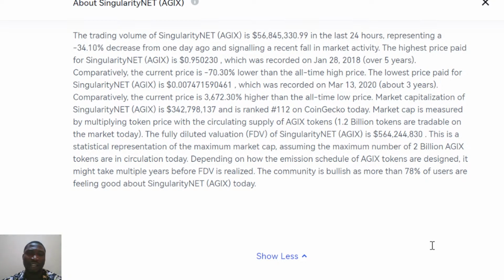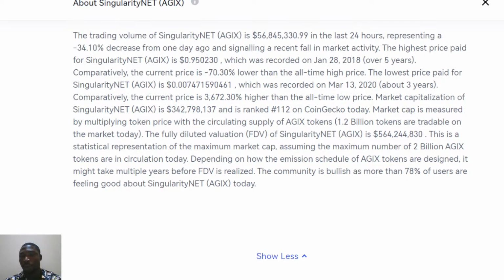So this is a good project to look into if you are looking for a project to invest in. This is a project I would likely recommend that you can look into and invest in. What are they really all about? All these are basic things we need to know when talking about a project like this. What we need to know about it is very important, so we take note of all the points we're talking about.